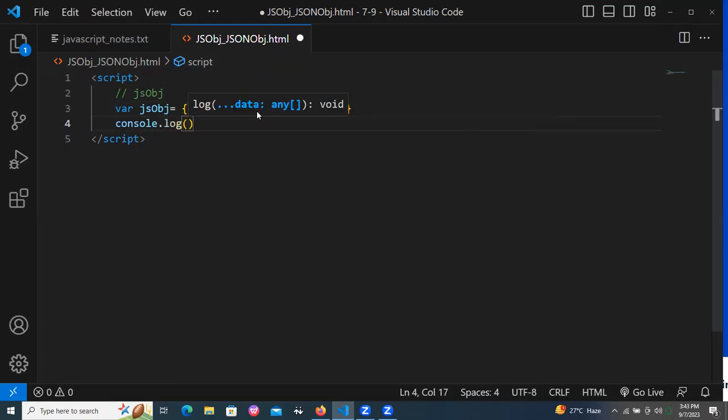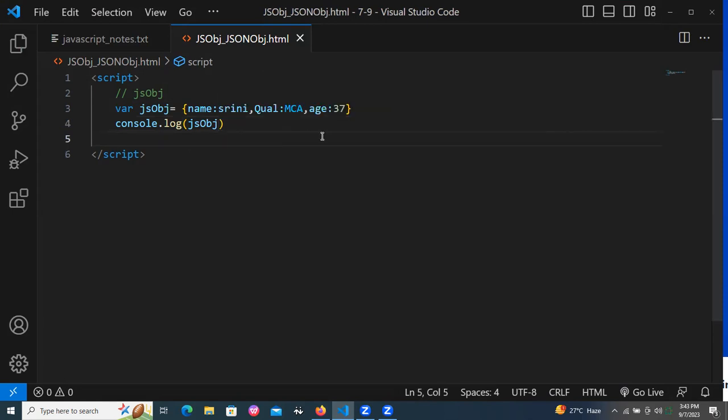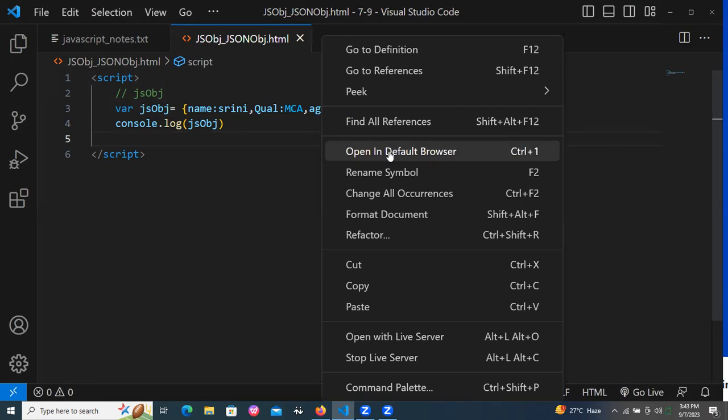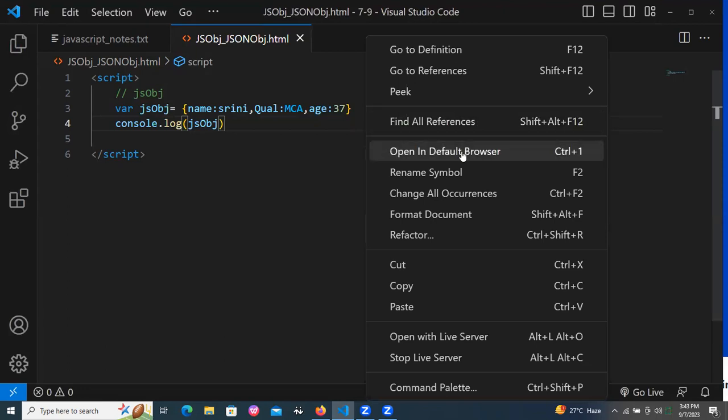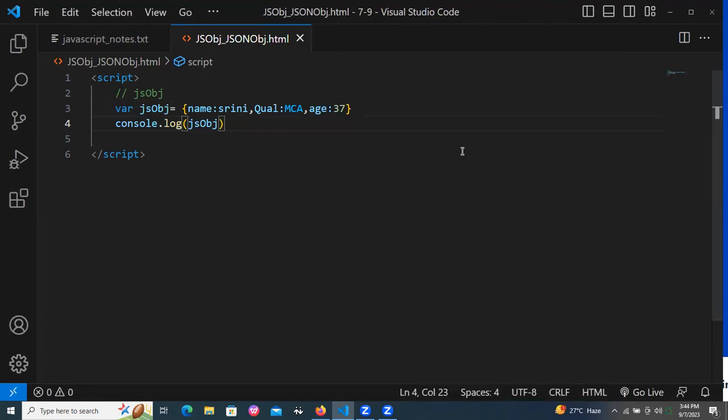Console.log, let's go for the JS object. Print JS object in console log. Now save it. Where can I see the console output? In the browser console. Launch the browser first. The browser is getting open. Wait for one more second.